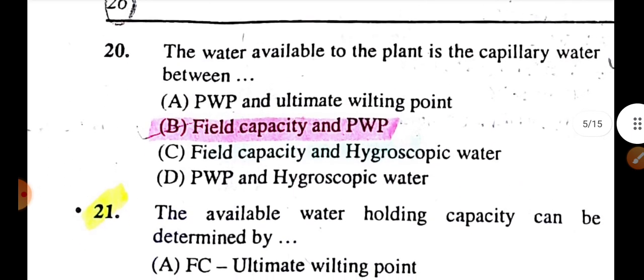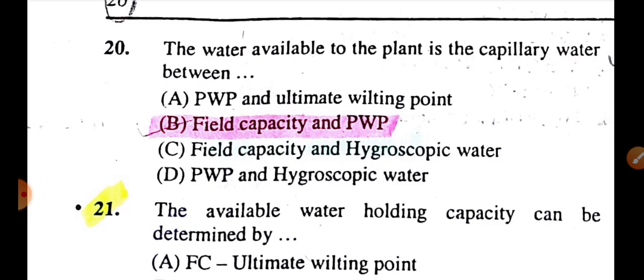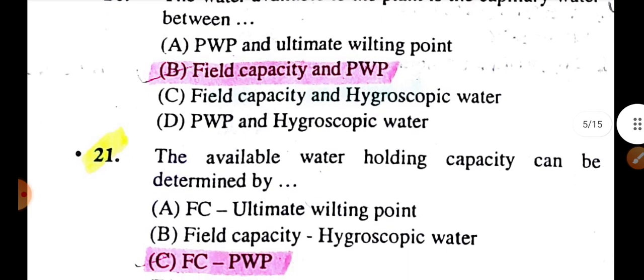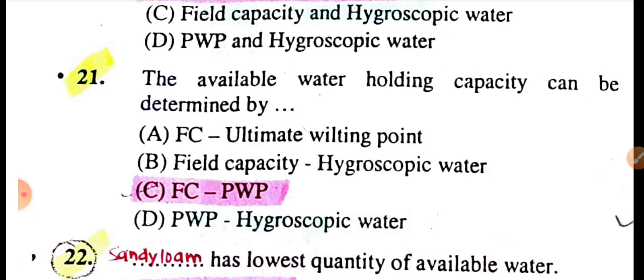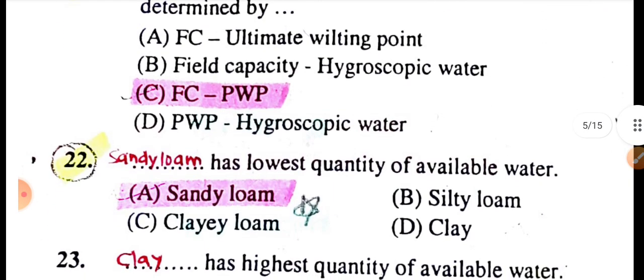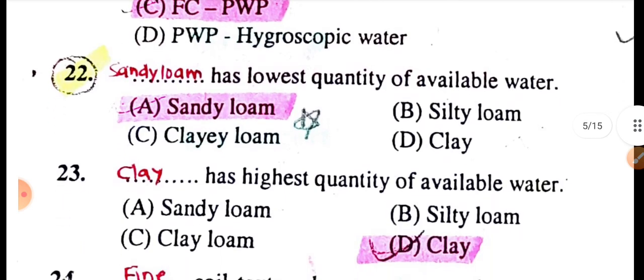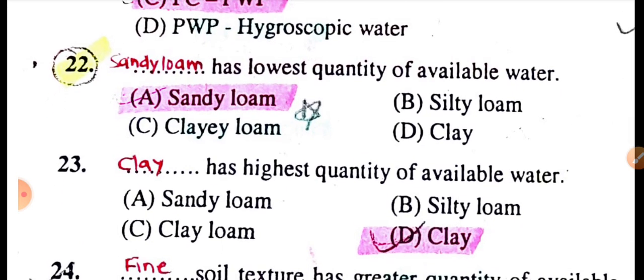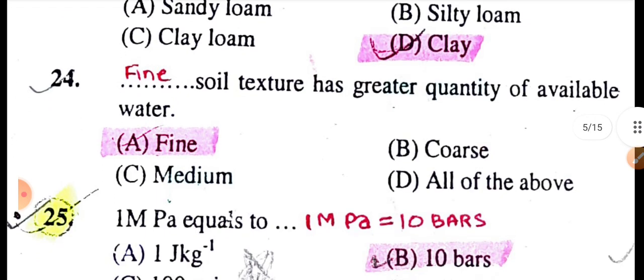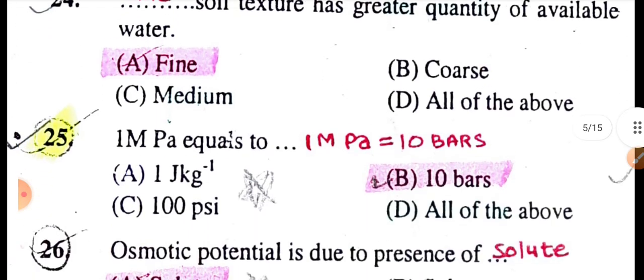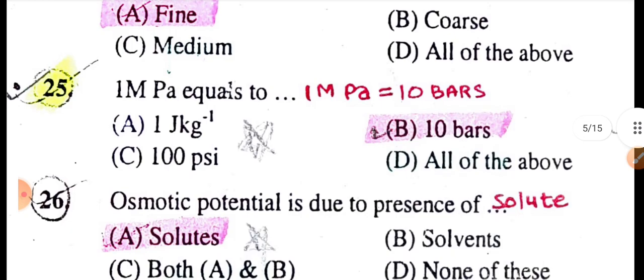The water available to plant is the capillary water between field capacity and permanent wilting point. Available water holding capacity can be determined by field capacity minus permanent wilting point. Sandy loam soil has the lowest quantity of available water. Clay soil has the highest quantity of available soil water. Fine texture has a greater quantity of available water. 1 MPa is equal to 10 bar.